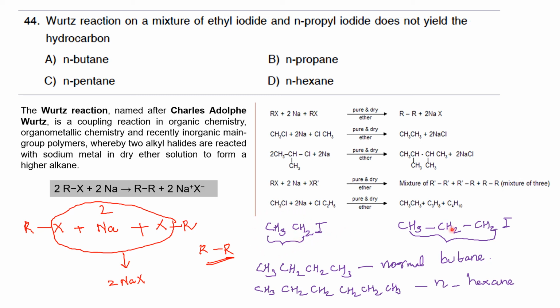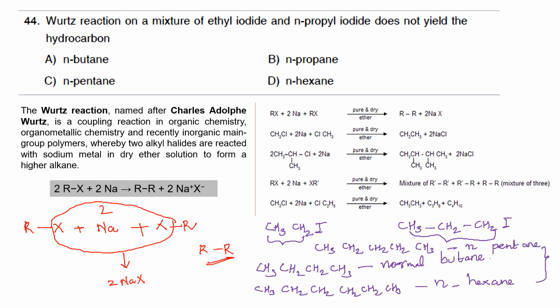Now you can also have the mixed product. That is, one molecule of ethyl and one molecule of propyl can combine to form CH3, CH2, CH2, CH2, CH3. In this case, you will be getting normal pentane.